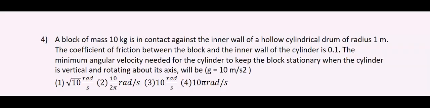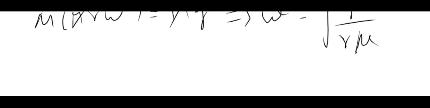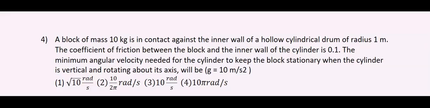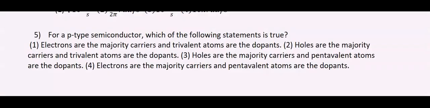Now we can see that given r is equal to 1 meter and the coefficient of friction is 0.1. Now we can substitute these values. So that would give you omega is equal to root of g, and it is asking you to take g as 10, so 10 by 1 into 0.1. So that gives you 10 radians per second. So you can see option 3 is correct.